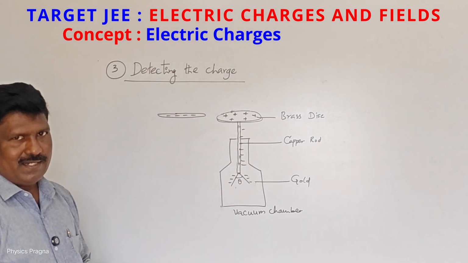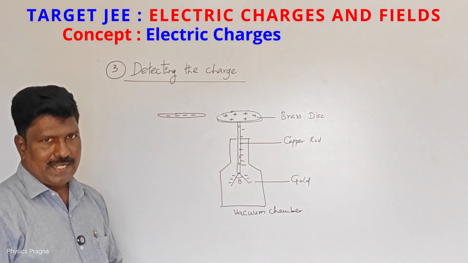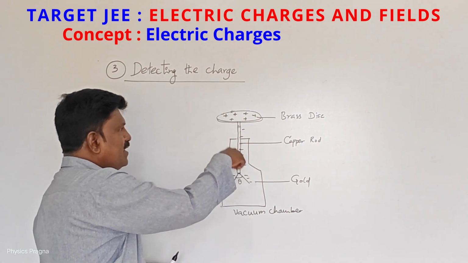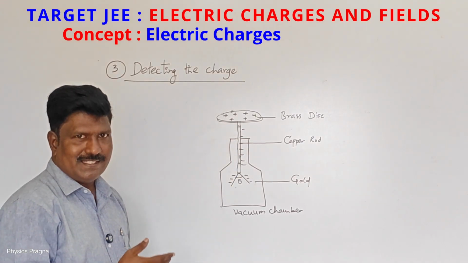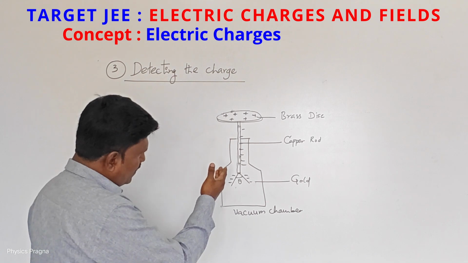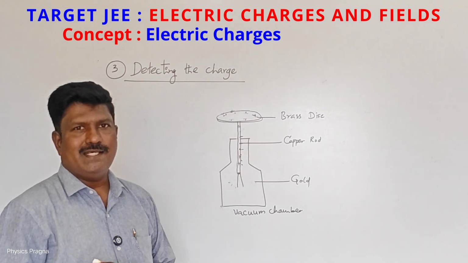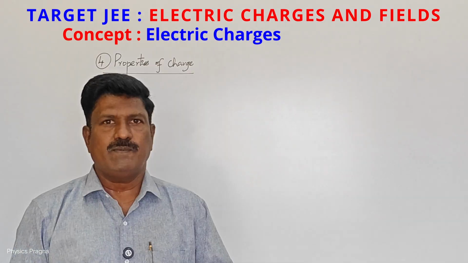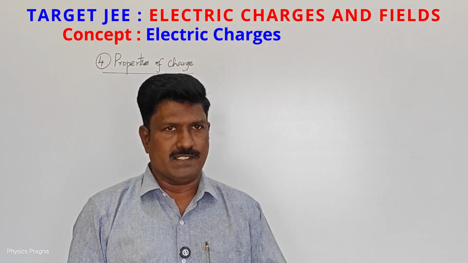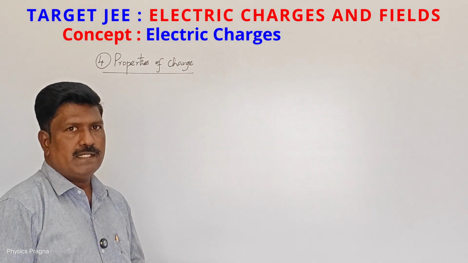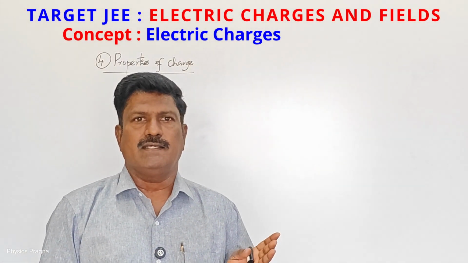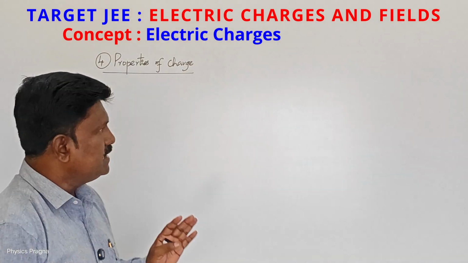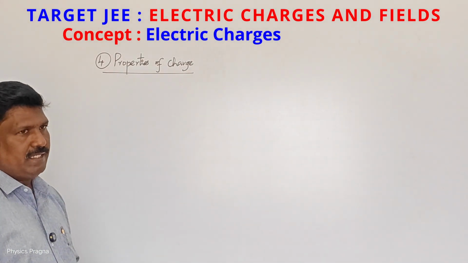By calculating the angular deflection, we can calculate the magnitude of charges also. If I take off this body, the negative and positive charges in the brass disc, gold leaf and the copper rod will automatically disappear when we use the gold leaf electroscope. Next point is properties of charges. We know that charges are scalars, like charges repel each other, unlike charges attract each other. Together with them, these three properties are very important.